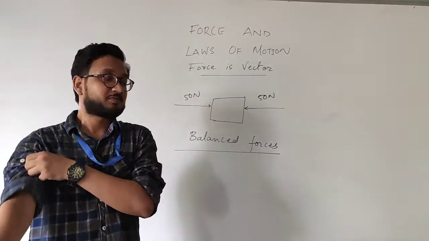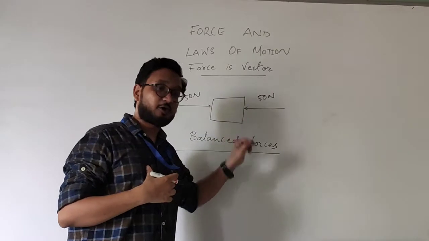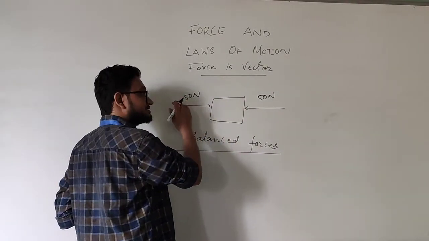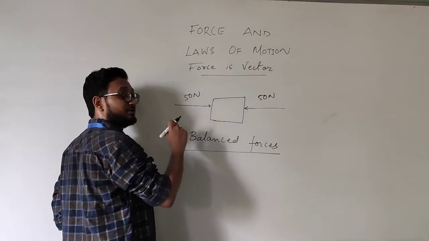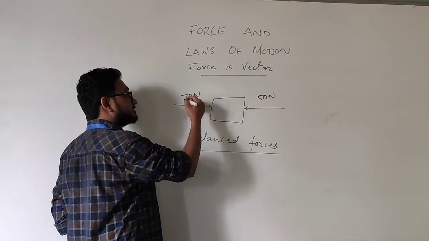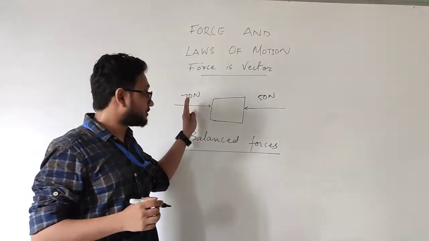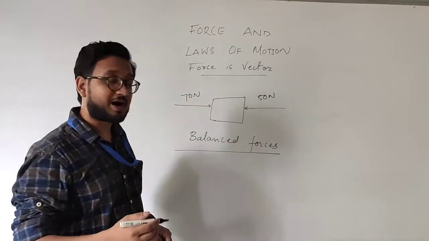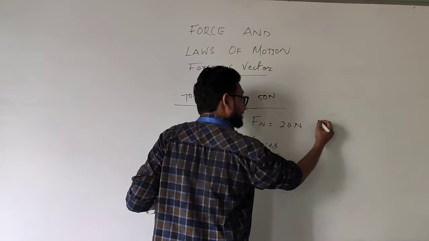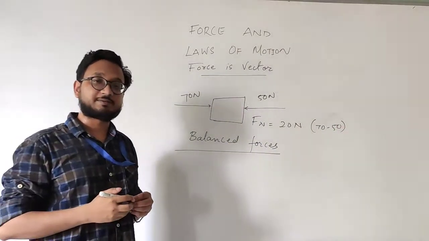Now remember, this object is stationary and we actually want to move this object. So this person is applying more force than this one. Let's say now he increases his force to 70 newtons. So it is more than this one. So the object will move in that direction by the net force of 20 newtons, that is 70 minus 50. This also we have studied in class 8.